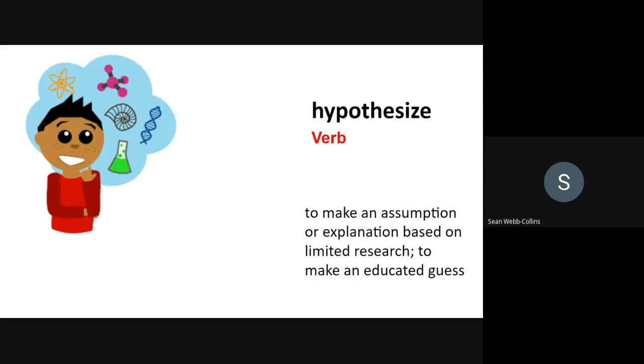That's right, hypothesis. For example, I am writing a hypothesis for my research paper. Once more, what are the word forms? The noun hypothesis, the adjective hypothetical, and the verb hypothesize.